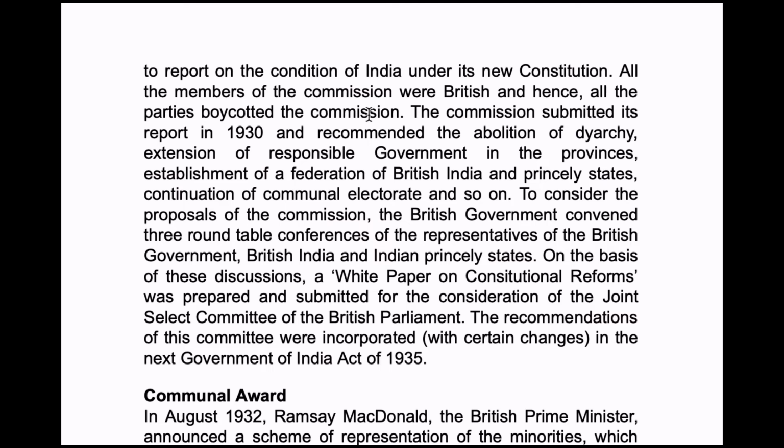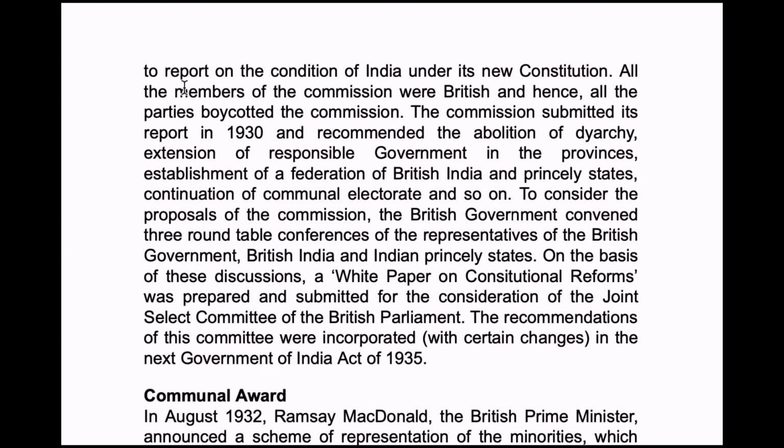So you'll get a question, why many of the Indians boycotted this commission? Because all of them are from Britain. All of them in the commission are the Britishers. So Indians did not accept this Simon Commission report.